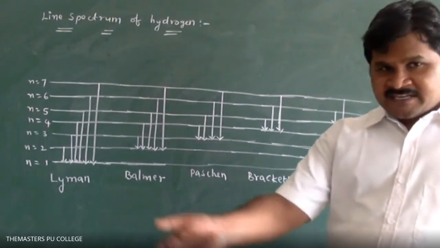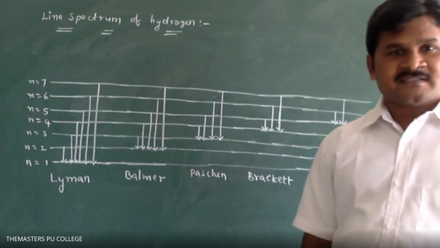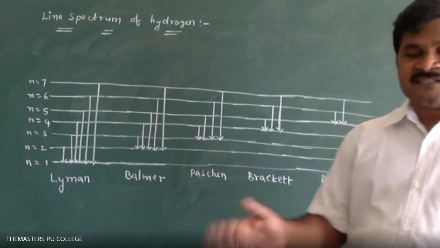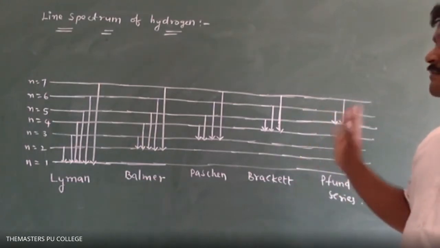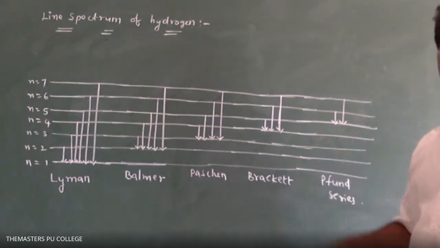Derivations we have in physics, but we don't have any derivations in chemistry. Formulas you have to remember. The energy and nth orbit relation is E is equal to 1 by n square.